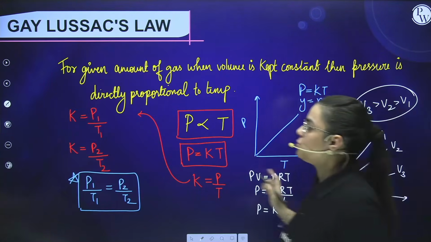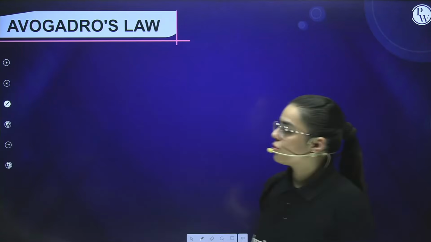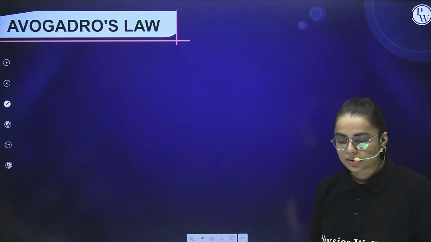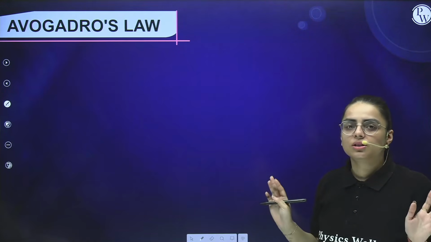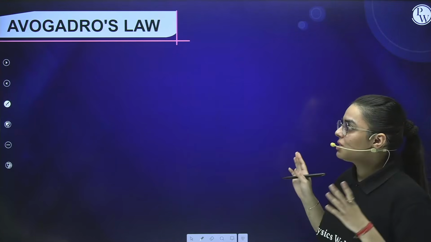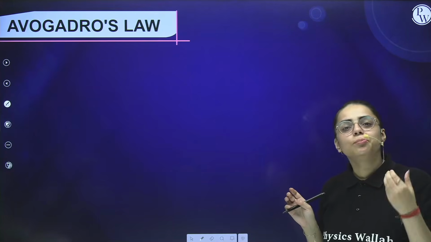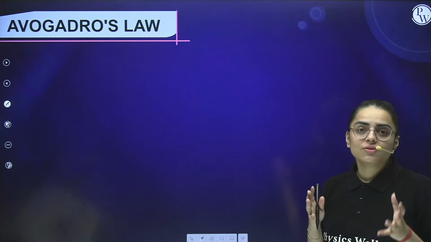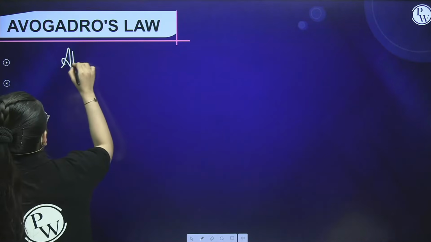Now students, comes our next law, which is Avogadro's law, the last law. If I talk about the three state variables, we have already covered pressure, volume and temperature. Now comes Avogadro's law. In Avogadro's law, we are now going to state about the number of moles. What are we going to say? We are going to say that at constant pressure and temperature,